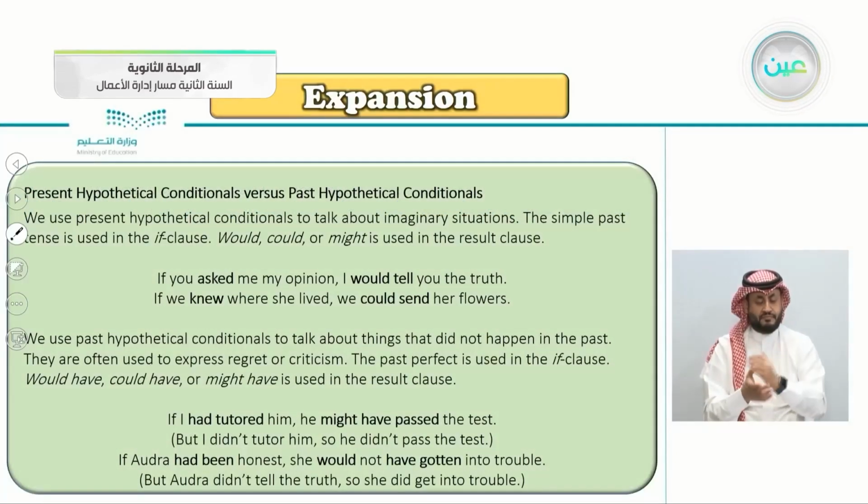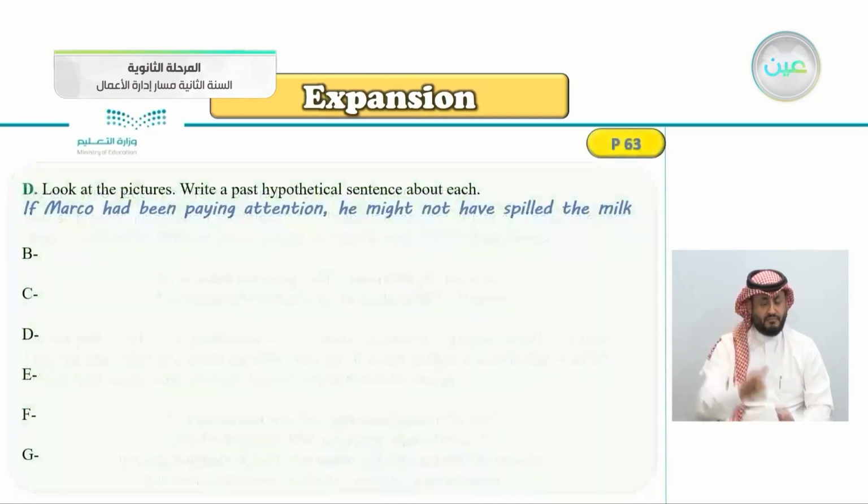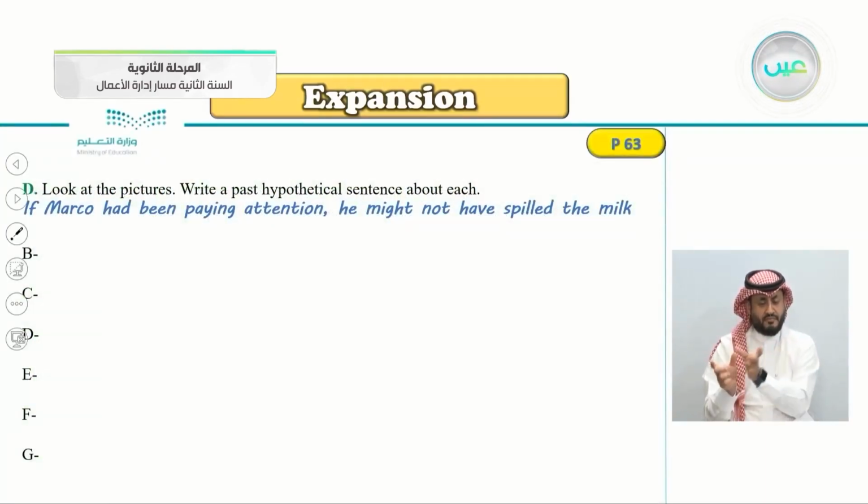And if you remember, this is the past hypothetical conditional here. We used the past hypothetical conditional about things that did not happen. And the form in the if clause, we use the past perfect in the if clause, and we use would have, could have, or might have in the result clause. So, picture number B, what do we say here?